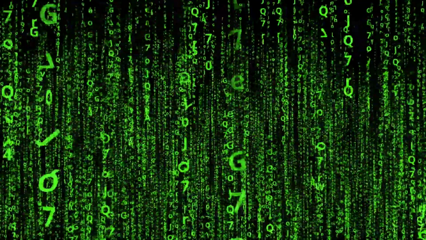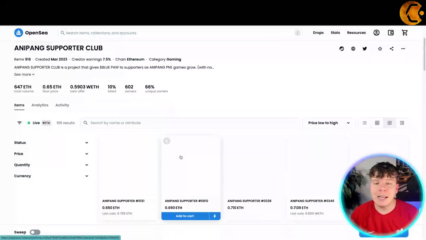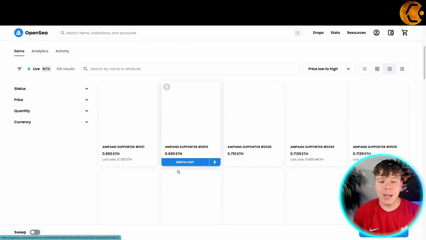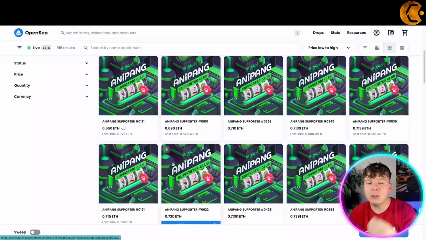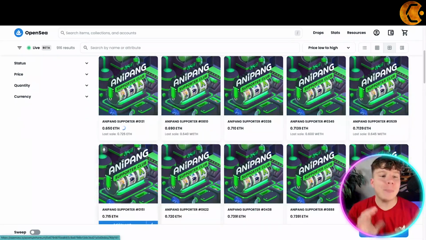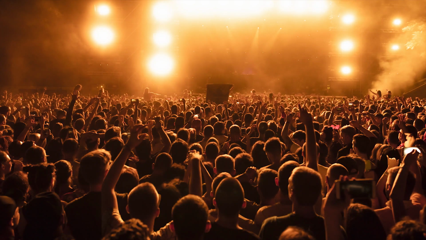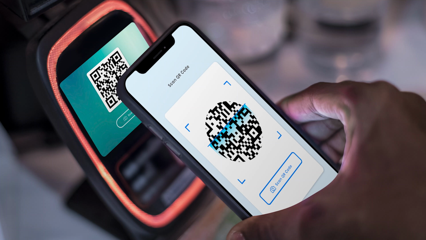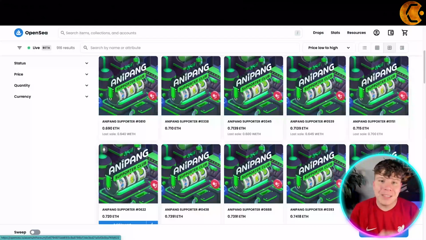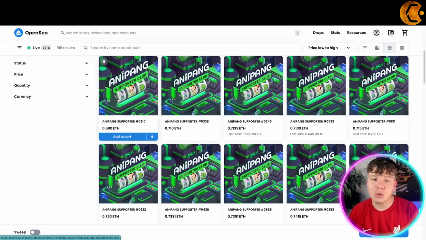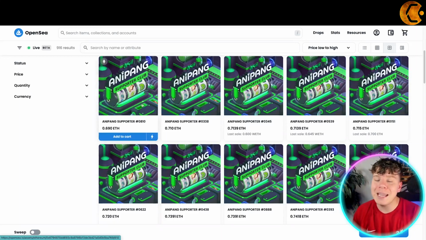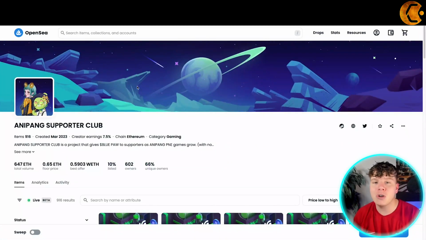For example, clicking on more NFTs. These NFTs here have a code behind them that allows you to enter their Web3 space and play a game. It allows you to do different things, utility. If you've ever been to a festival, a music festival, a concert, and you have to scan a QR code, that is an NFT. With that, it can't just be screenshotted and still used, because it's the code that you're using. The image is just a front. So that's why it's non-fungible.